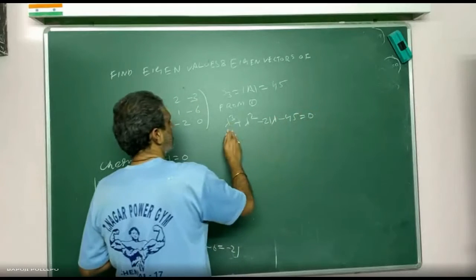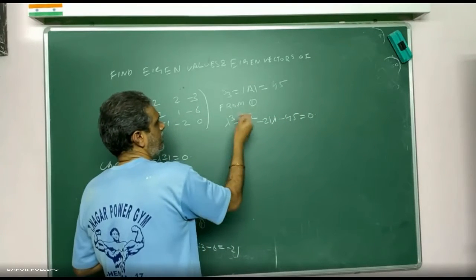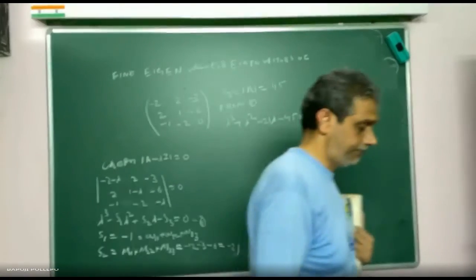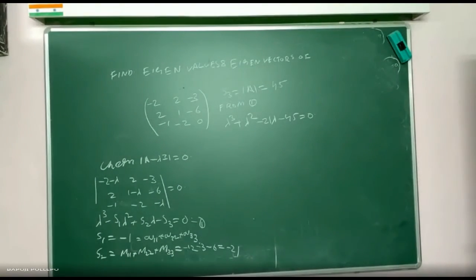Now we can put lambda equal to 1, -1, 2, -2, 3, -3. Tell me where it is 0. Lambda equal to 1 is highly impossible. Lambda equal to 2 means 8 plus 4 minus 22, again minus value increasing. 3 also no. Minus 3 we can check.